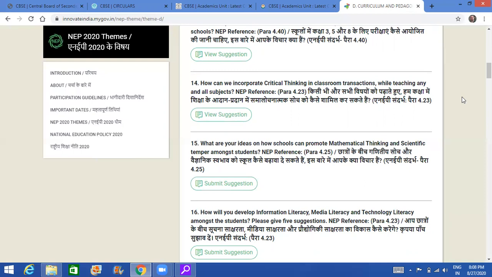And you know, the mathematical thinking, scientific temper कैसे develop करेंगे? हम science में, physics में सब कुछ क्या करते हैं कि explain करते हैं बहुत सी चीजें, but there is no practical demonstration, right? Ball is rolling, friction के बारे में पढ़ने के लिए कभी बाहर नहीं ले जाते. So it is time that we take our kids outside the classroom for learning. सारी जो learning है वो classroom के अंदर नहीं है.